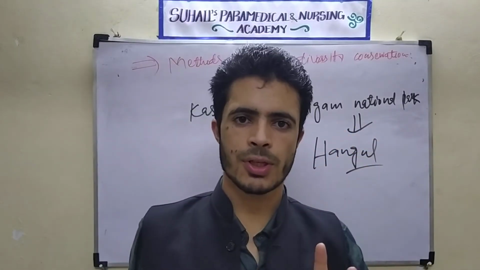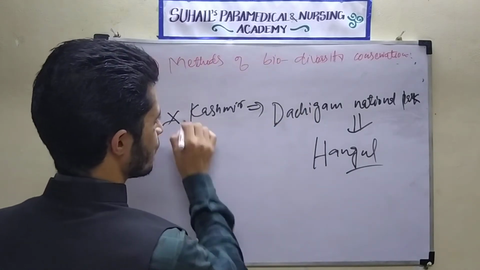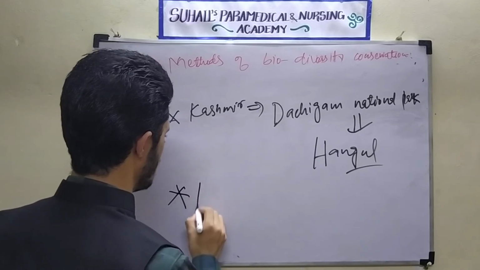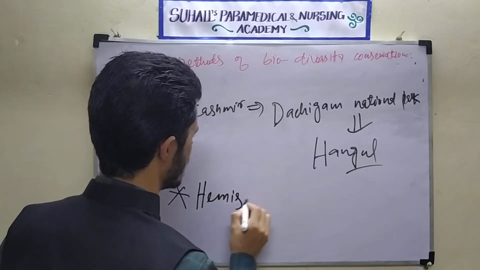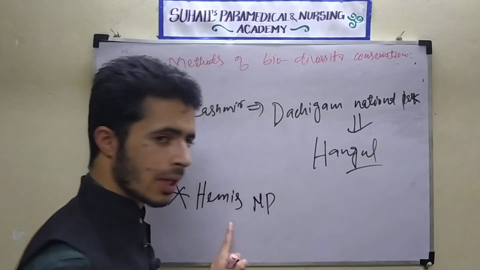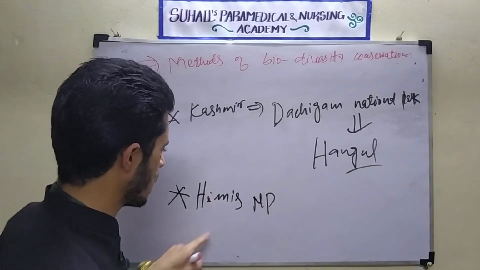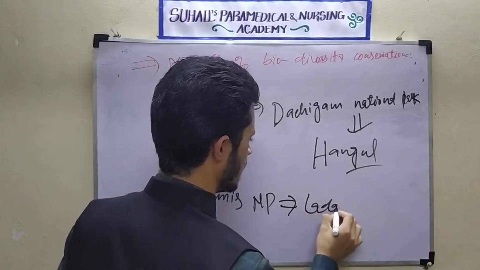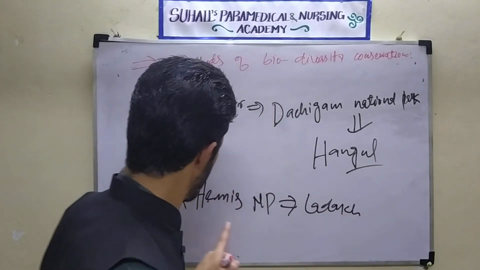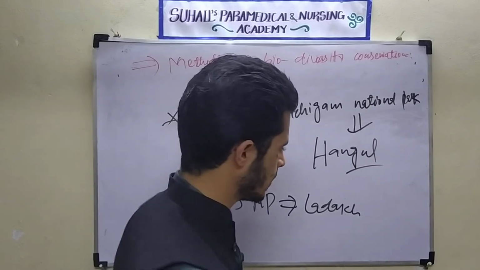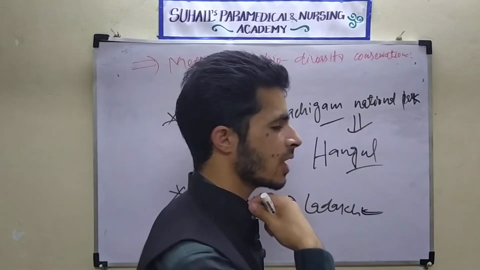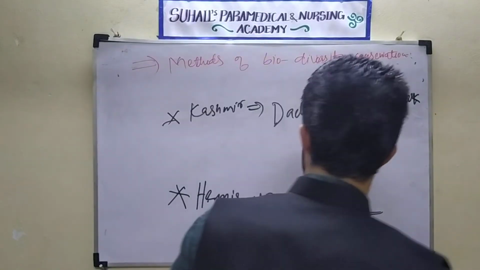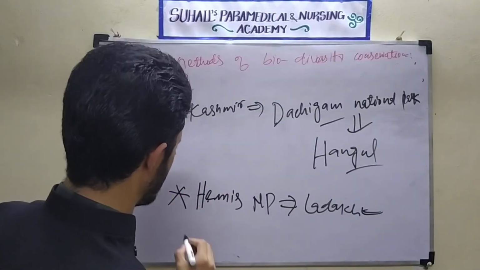One more national park is Hemis National Park. Hemis National Park is another national park found in Jammu and Kashmir, in the Ladakh division. These are the examples that I am providing from my own state.